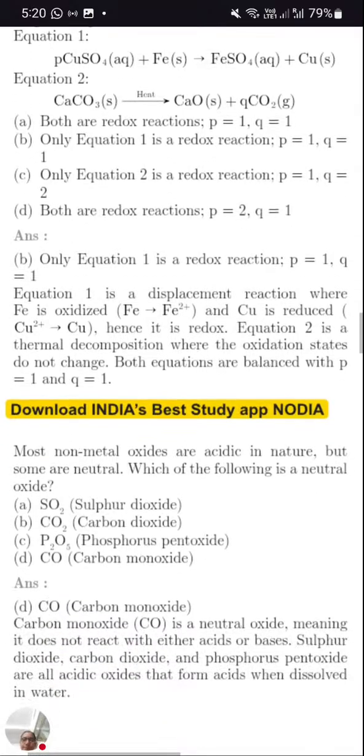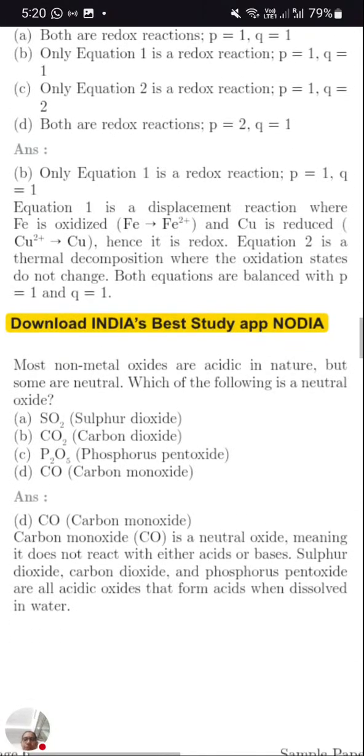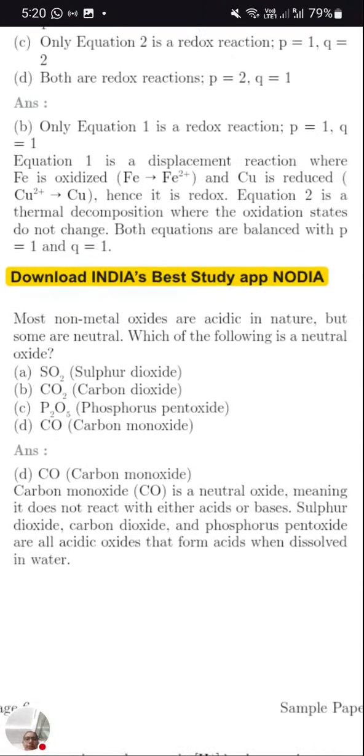Okay. Now the next question, which one is neutral oxide? Here carbon monoxide is neutral oxide. Rest of all, SO2, sulfuric acid, so it is acidic oxide. CO2, carbonic acid, it is acidic oxide. Then P2O5, phosphoric acid, so that is also acidic oxide.